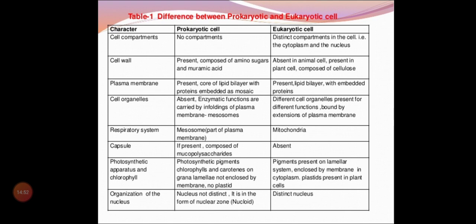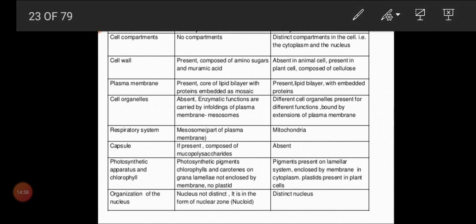There are no mesosomes in eukaryotes. Respiration in prokaryotes is carried out through mesosomes, which are a part of the plasma membrane. Respiration in eukaryotes is by mitochondria. Capsule is present, surrounded by the cell wall.